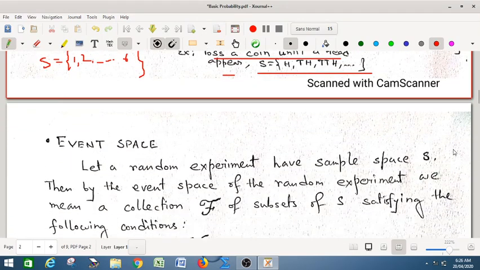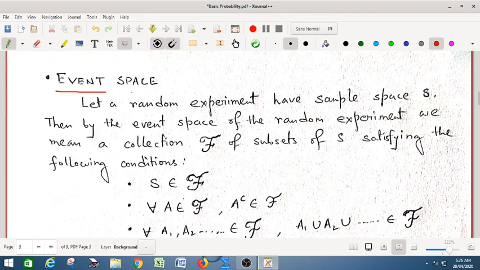Next we define event space. There is a concept that sample space and event space are different. Let us have the definition and also some examples to illustrate this. Let a random experiment have a sample space S.